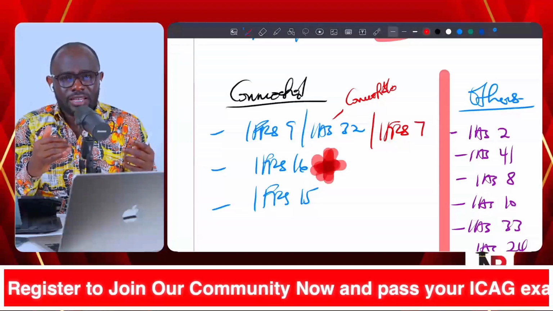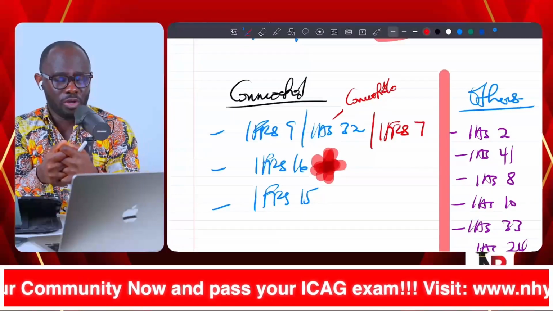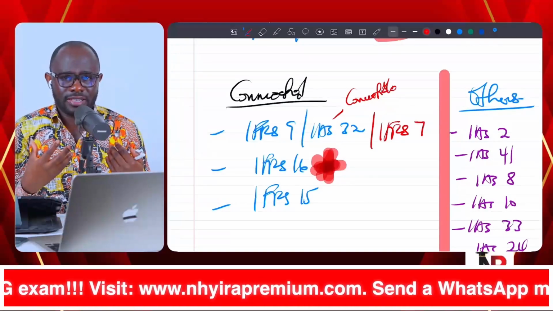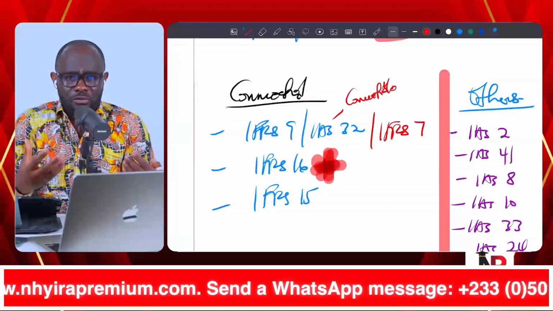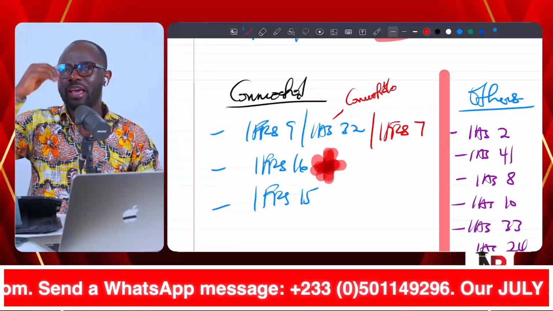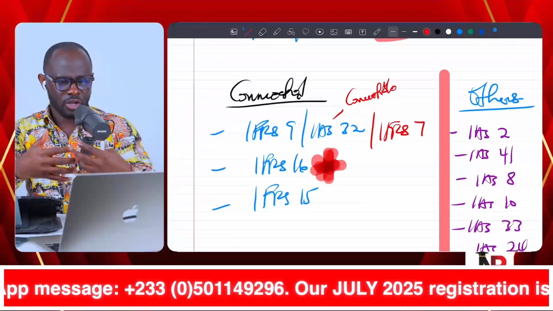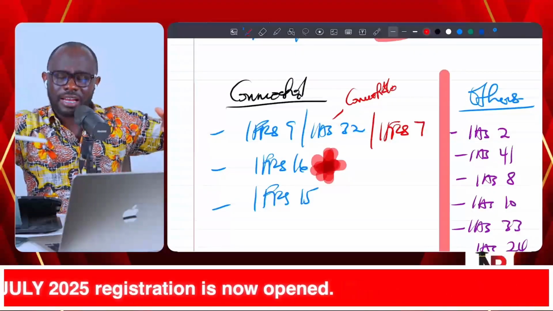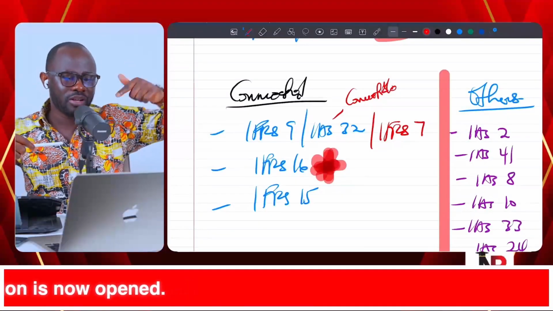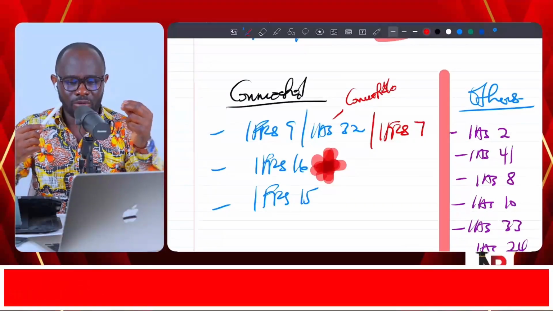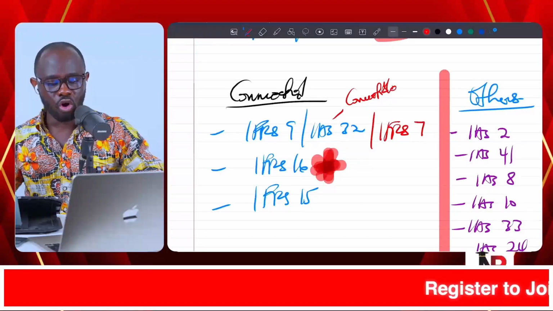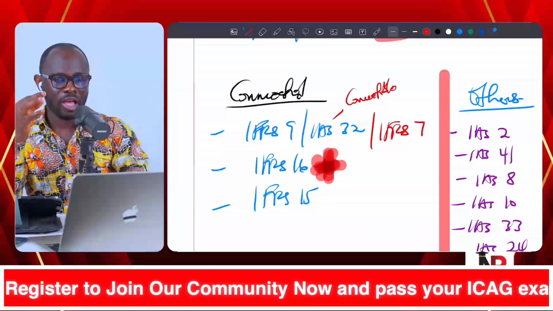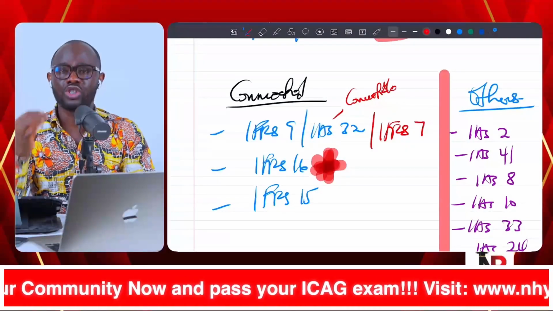And that's the beauty of the standards. So, these three standards also have a lot in common. So, when you learn it like this, or you see the accounting standards like this, it becomes beautiful. So you know that it is not like you are learning a tall list of things. No, they are connected. They are related. You are going to be applying one principle in another standard. You are going to apply this principle in another standard. And when you study it that way, it puts you in the position to go into the exam hall and write the exam with much confidence. Why? Because you understand exactly what you are doing.